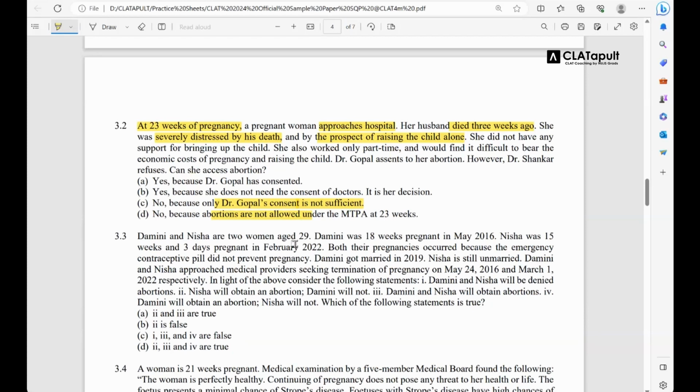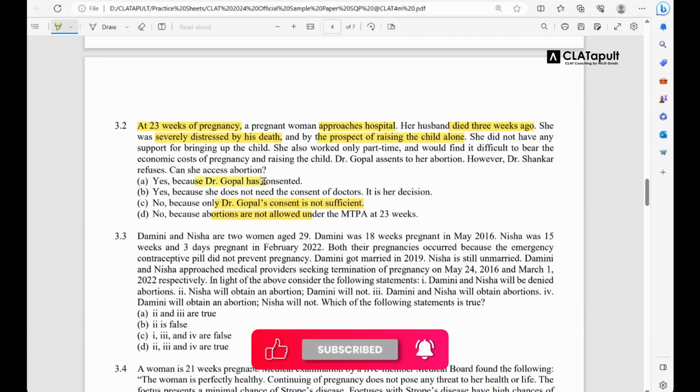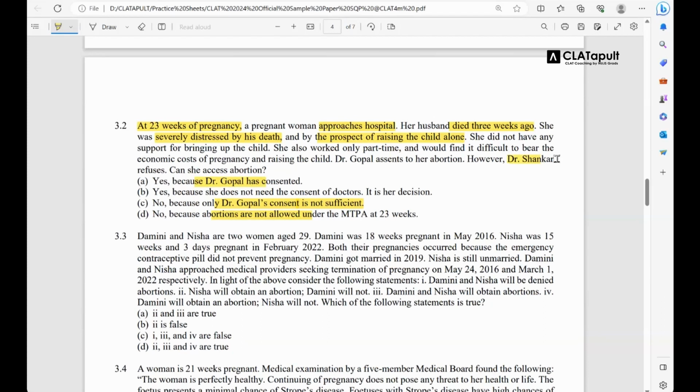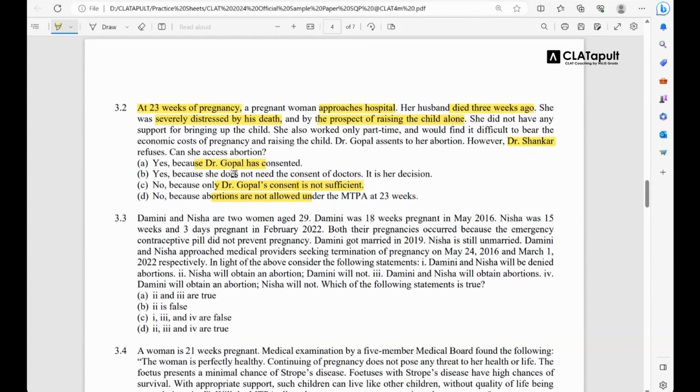So first of all, if you look at the other options, if you go with the yes options: yes, because Dr. Gopal has consented. That is also not valid because you also need Mr. Shankar's consent, right? Second, yes, because she does not need the consent of the doctors. That is also irrelevant. She obviously needs the consent of the doctors.